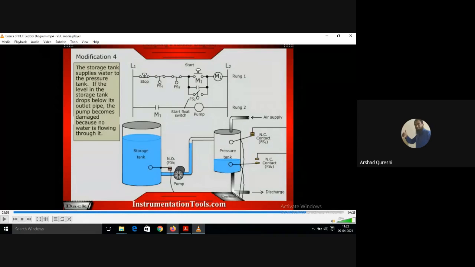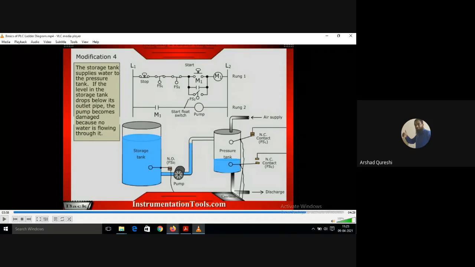Here FS3 is normally open, NO is written. So the water level is keeping it closed. See, the water is filled in the storage tank, therefore it is in the closed position shown here.